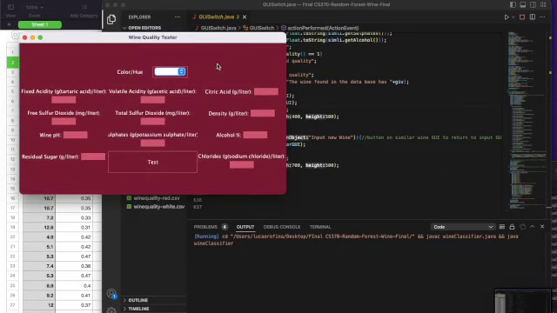Okay. Here we have the GUI. Let's choose the red wine for now. Let's put in some input values and then test it out. So let's just put in some random values.